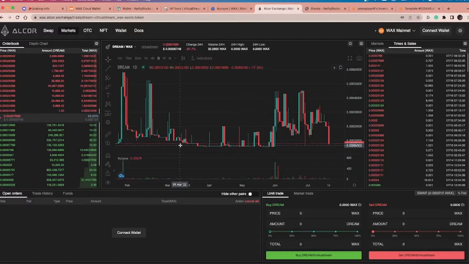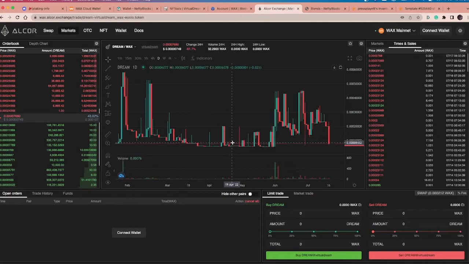Then we started seeing things like the Dream Shop come in. We had actual NFTs that you could buy with Dream, and we had different activities that started to give some utility to the Dream and increase that demand. And this is about supply and demand. There are a lot of big collectors that have a whole bunch of dream built up. They start selling it, they keep selling it, and they fight over who can sell the lowest, because they all want a little bit of cheese, a little bit of wax. But if there isn't a big demand for it, then that price is going to keep going down.